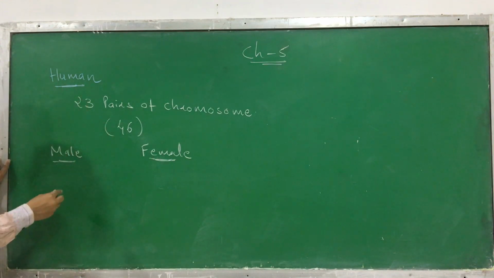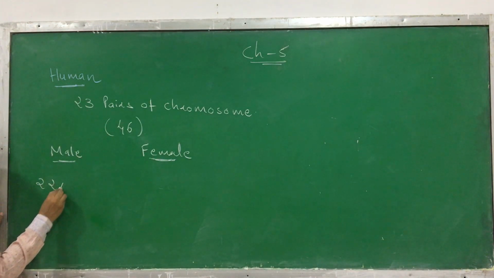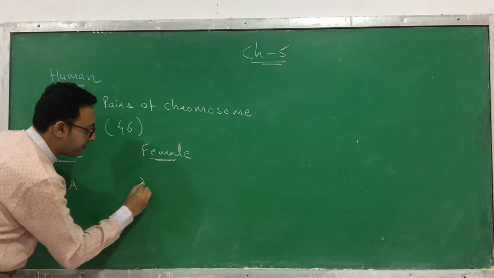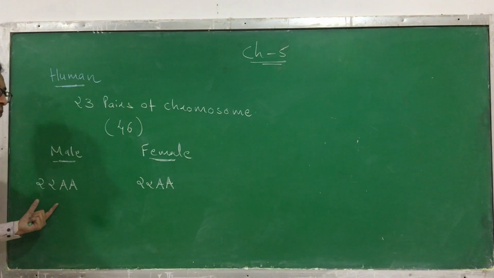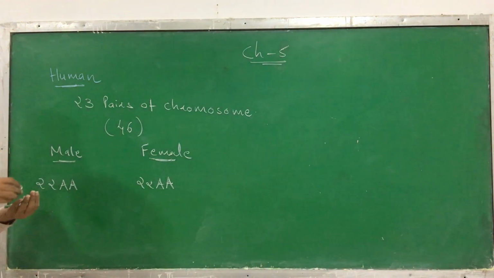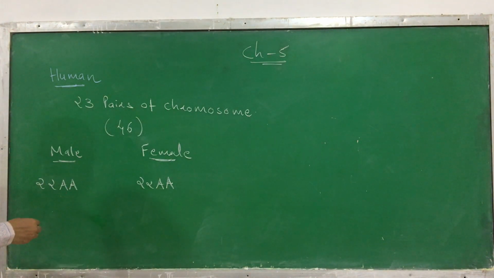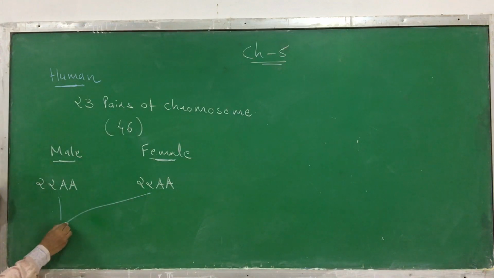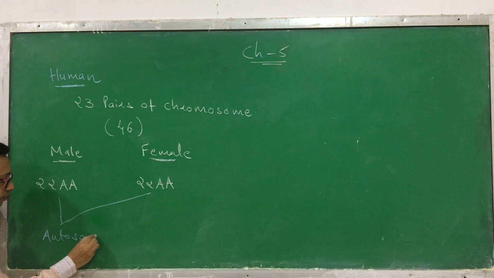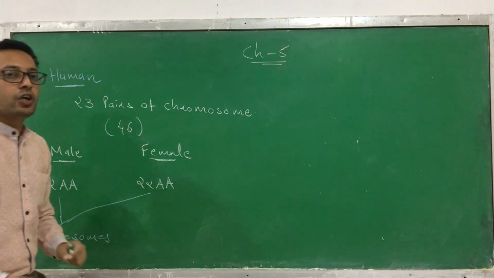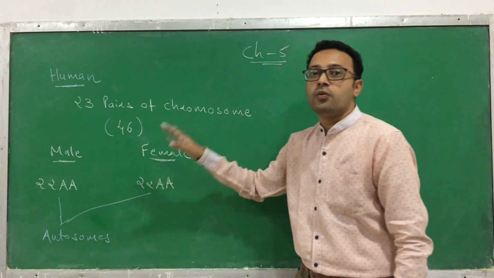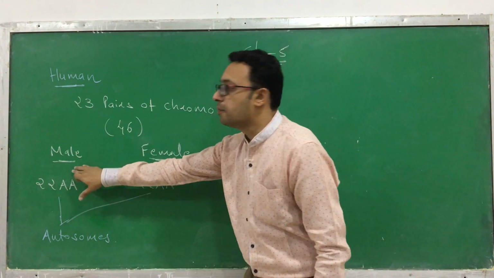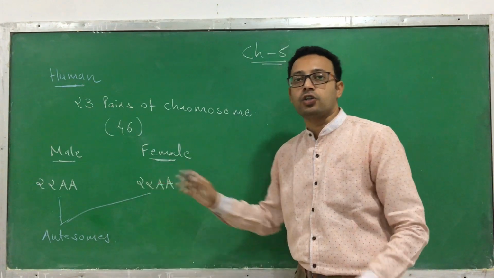From these 23 pairs, the first 22 pairs are the same in both male and female. Such chromosomes are called autosomes. So what are autosomes? Autosomes are the chromosomes which are the same in both sexes, male and female. They are considered autosomes.